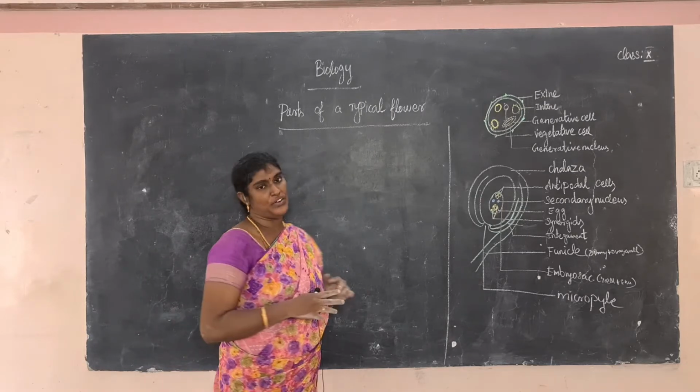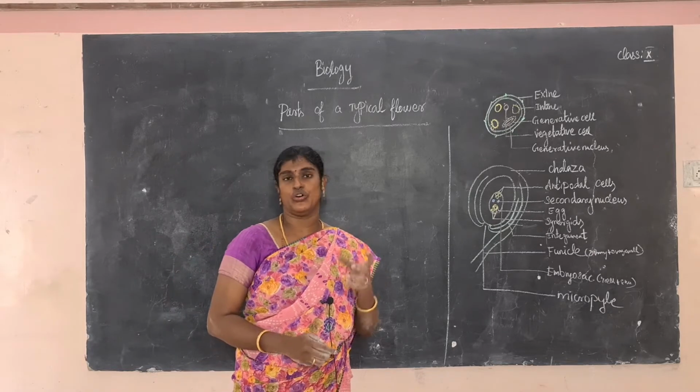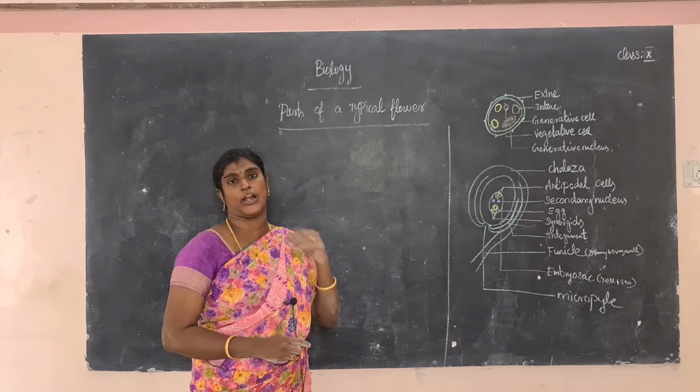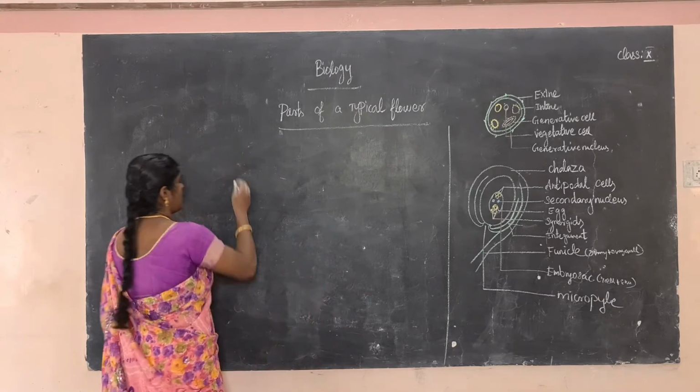Okay. So today we are going to see the remaining part of the lesson, parts of the typical flower. What is a flower? A flower is a modified shoot. It has limited growth. A flower is a reproductive part. It is a modified shoot with limited growth.